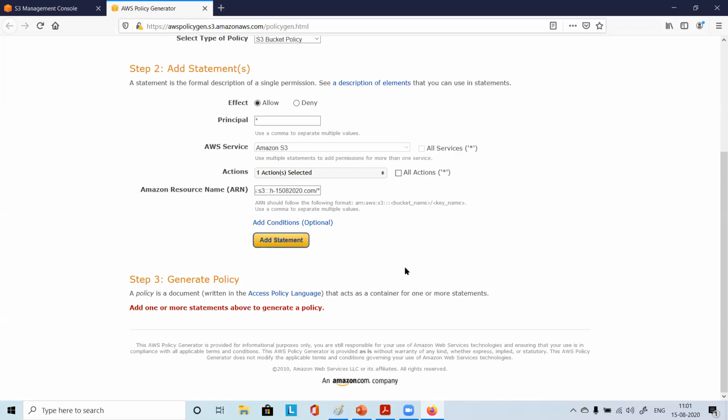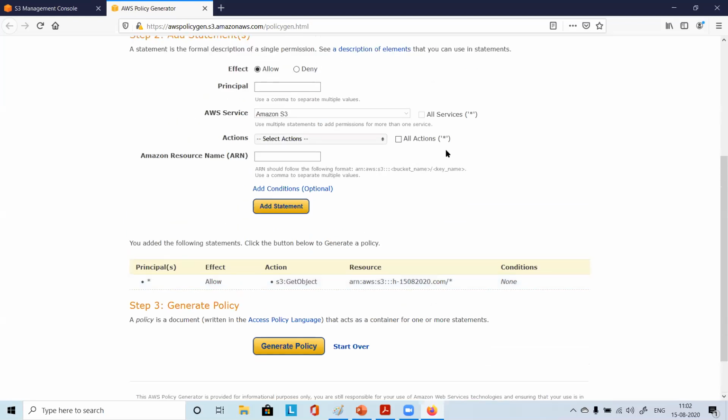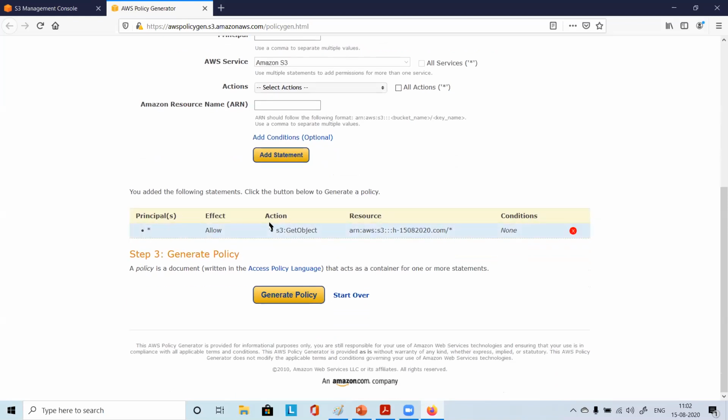Okay, so just try with that. Sometimes I try directly like this, that also works. So we'll see. We can try like this as well, and we'll change it if it doesn't work. So you can add, we got this principal, S3 object ARN/, and then you have the option to delete it and write it again. So one thing has come here. As soon as you did this, it has come, and then you have the option to generate policy, right?